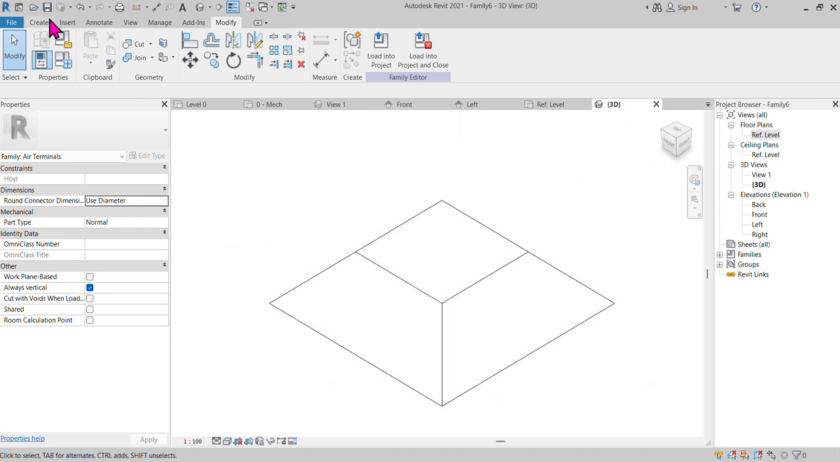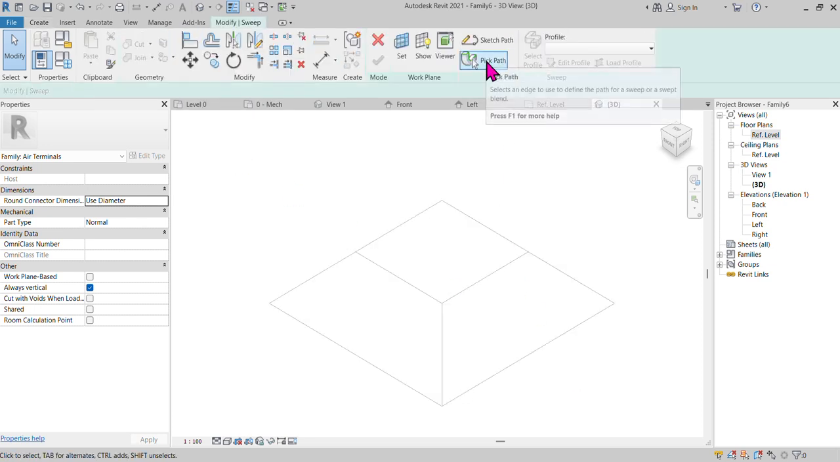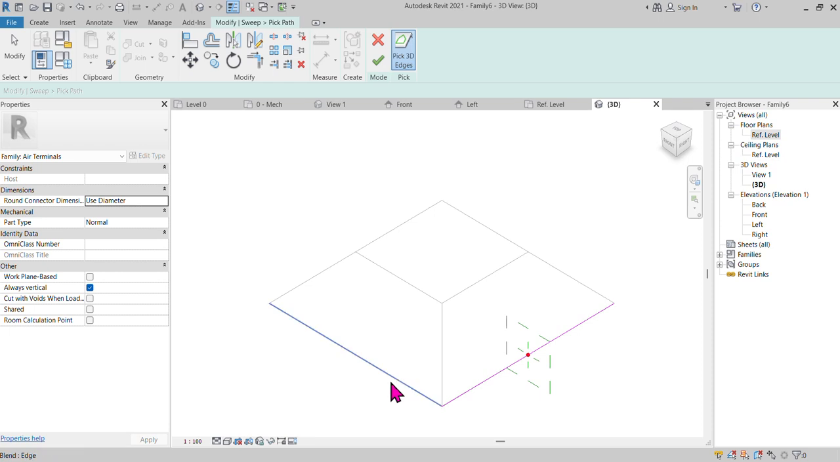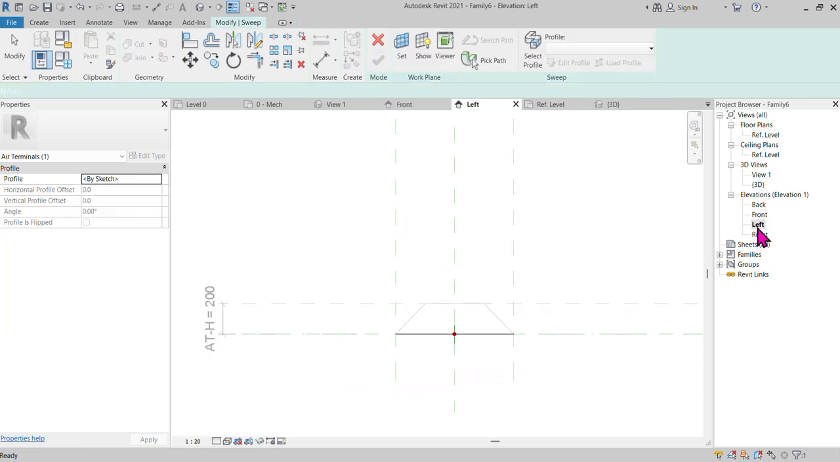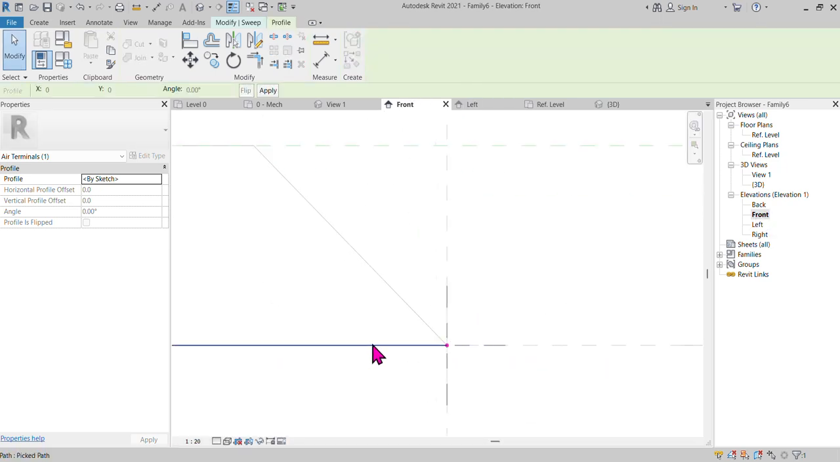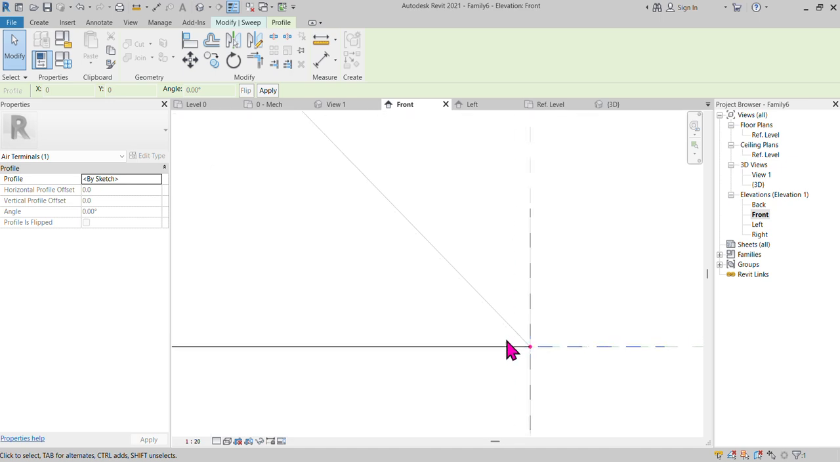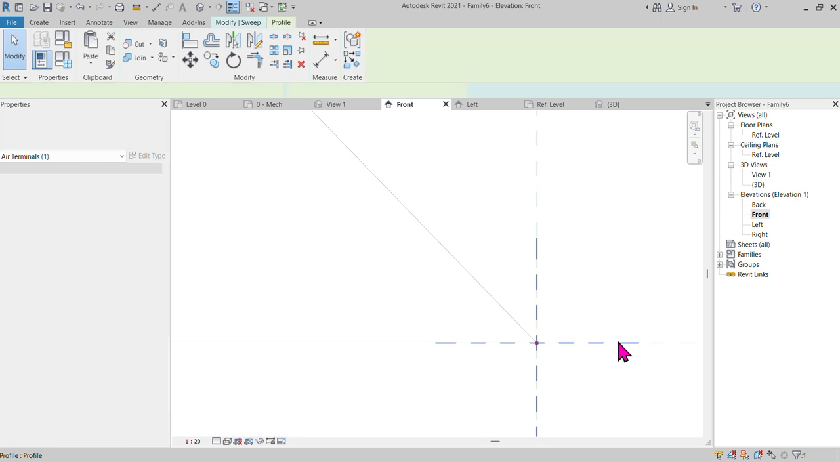see, for example, now you can go to find out void, take the void sweep. Okay. Go to pick path, one, two, and three, and four. Okay. Apply. Now you can go back to your left or front, anywhere which is easy to draw your profile. Okay. After that, you can just select